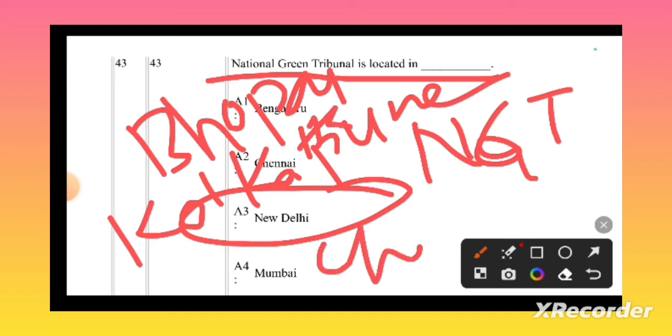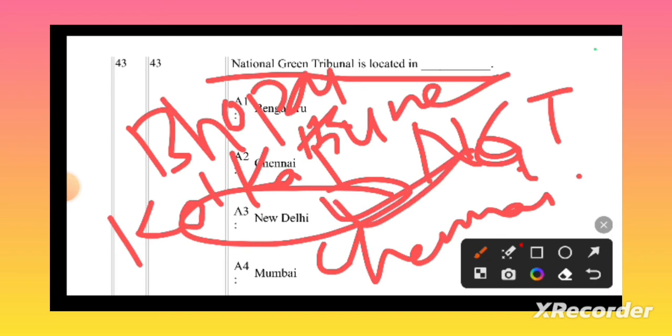All these are the regional centers. 4 are the regional centers and 1 is the principal center. The National Green Tribunal is located in New Delhi, and Bhopal, Pune, Kolkata, and Chennai are the regional centers for the NGT. Let's go to the next question.